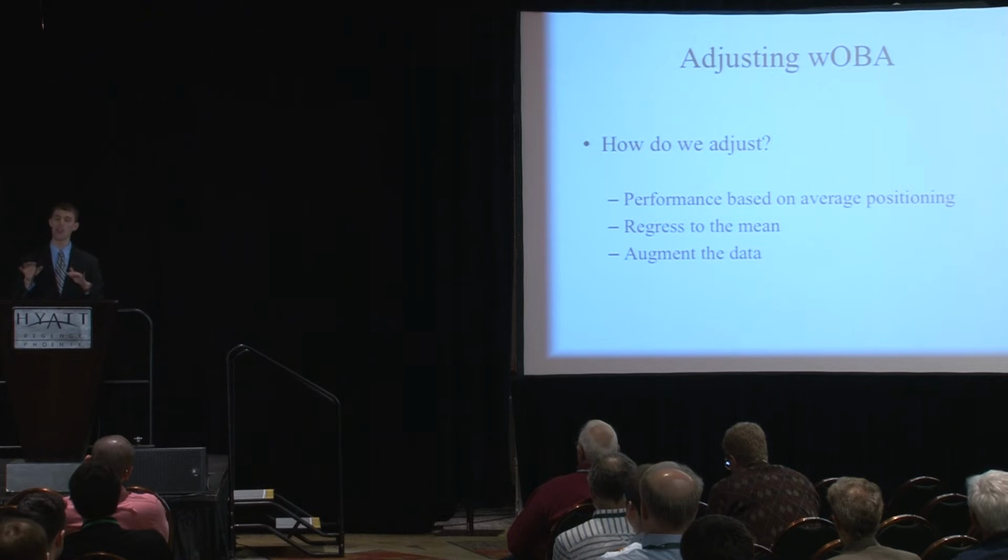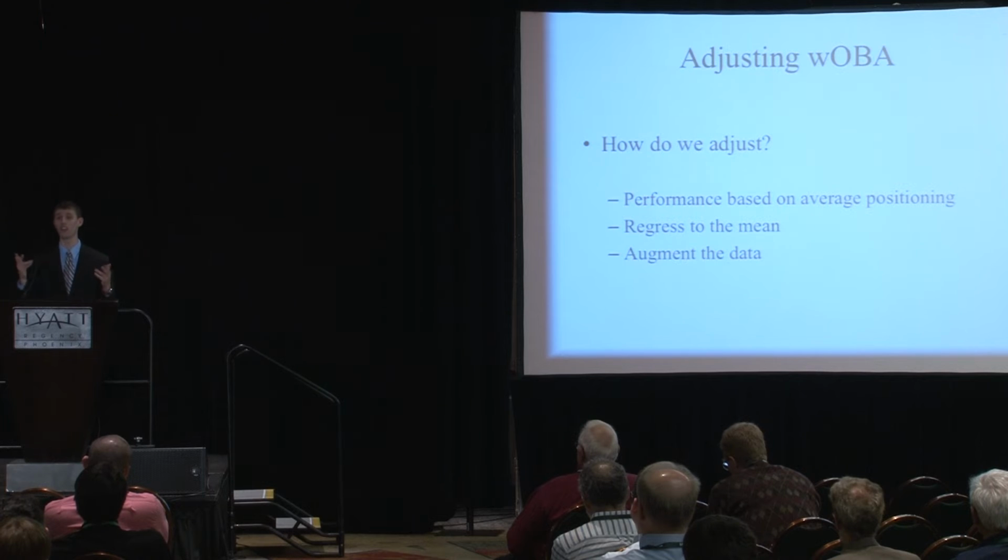We could just regress straight up to the mean, but the problem with that is, once again, we're trying to adjust for defense. So a straight-up regression to the mean might overly penalize players who are a little bit harder to defend. It's a little easier to defend against David Ortiz, so he might suffer a little bit more regression than, say, a Derek Jeter, who is generally a bit more of an all-fields hitter.